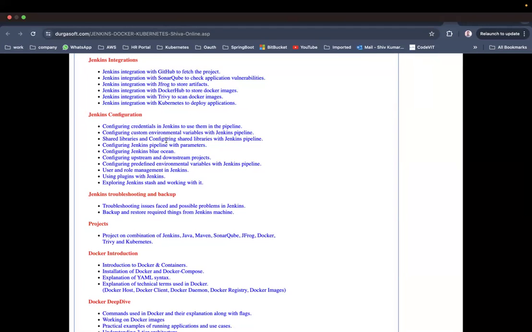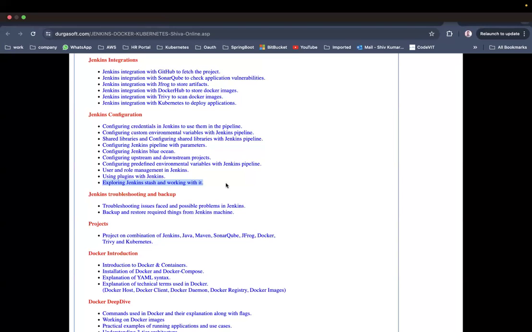Now Jenkins configuration: configuring credentials in the Jenkins pipeline, configuring custom environment variables, and shared libraries. Shared libraries is an important concept that you need to understand in the industry: what shared libraries are and what they are used for. Then configuring shared libraries with the Jenkins pipeline, configuring the pipeline with parameters, configuring Blue Ocean, and upstream and downstream projects. Predefined environment variables, user and role management in Jenkins, using plugins with Jenkins, and exploring Jenkins stash. See how deep we are going.